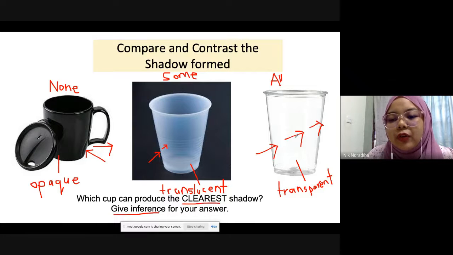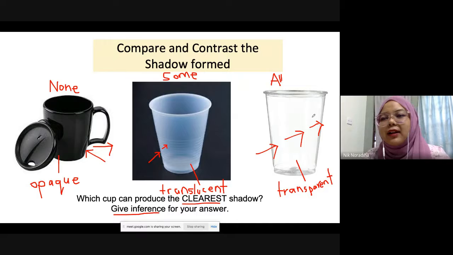For transparent, the shadow that is formed is not clear, right? It is less clear compared to opaque and also translucent. Sometimes no shadow is formed. It depends on the transparent object that we use to block the source of light.